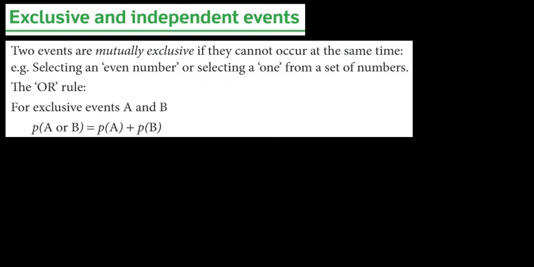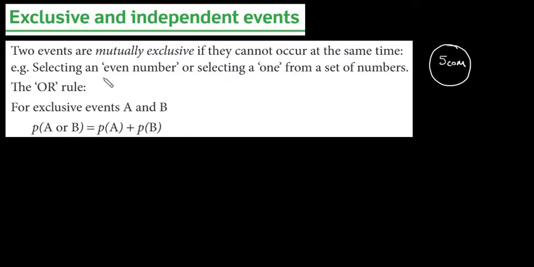For example, let's say that you are going to toss a coin. Is it possible to get heads and tails at the same time? I mean, you know what a coin is, right? Let's say this side is called the tail and the other side is called head. So we get head or tail. We cannot get both of them at the same time. So getting head or tail at the same time, they are called exclusive events because it is impossible.